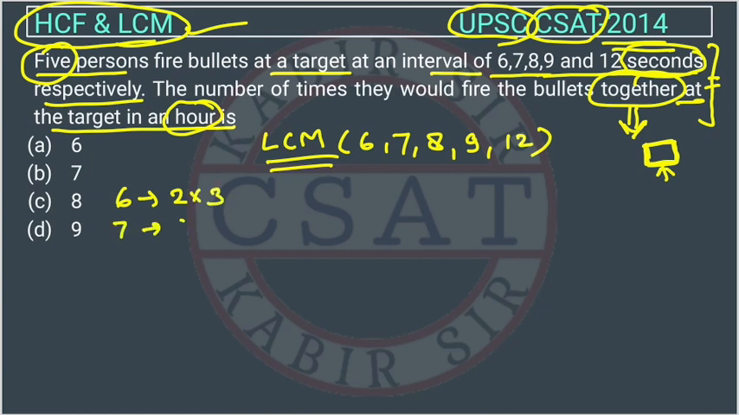What will be the factor of 7? It will be 7. What will be the factor of 8? It will be 2 cube. And what will be the factor of 9? It will be 3 square. And the factor of 12 will be 2 square into 3. So the LCM would be,